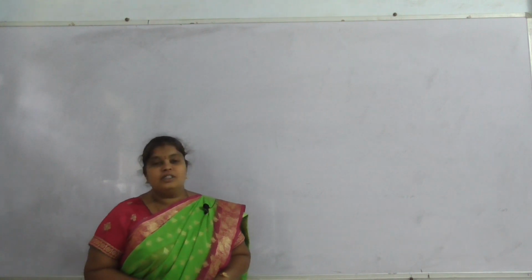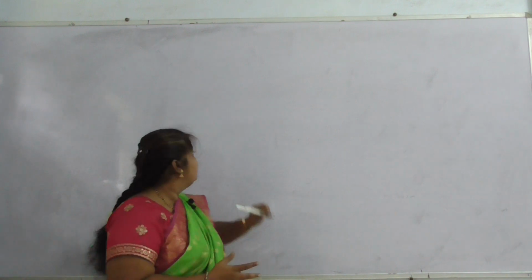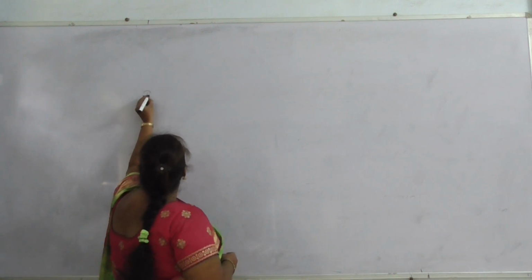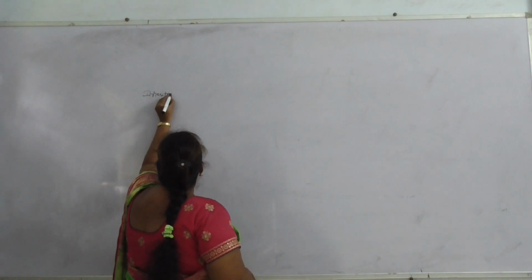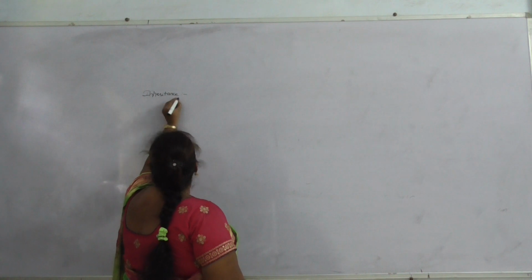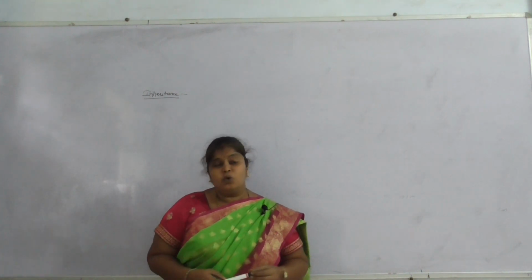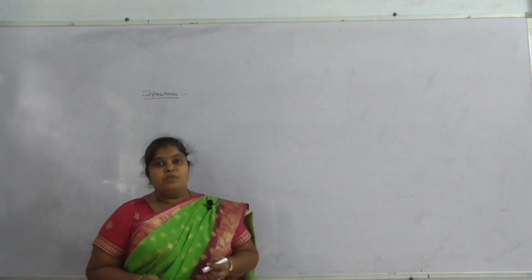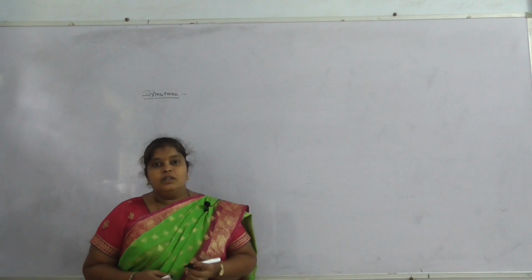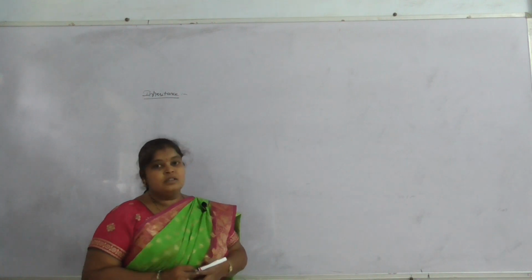Today we are going to discuss inheritance. Before going to inheritance, there are so many concepts of OOPs: polymorphism, multi-threaded programming, and inheritance.